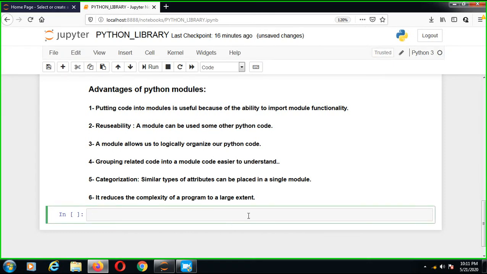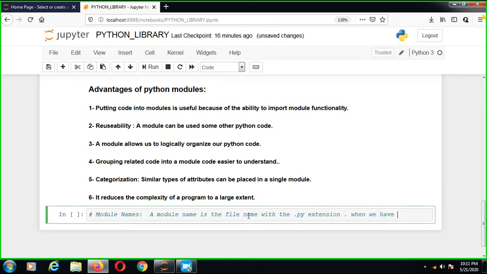Now, module names. Our next topic is module names. So how can we give a name? A module name is the file name with the .py extension.